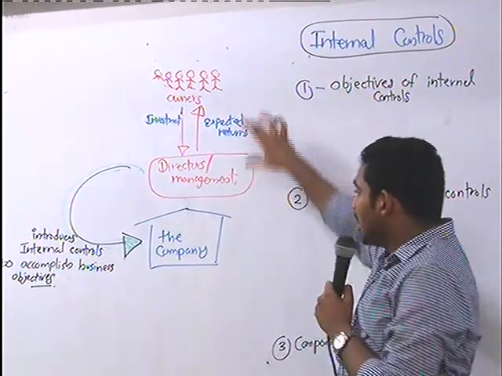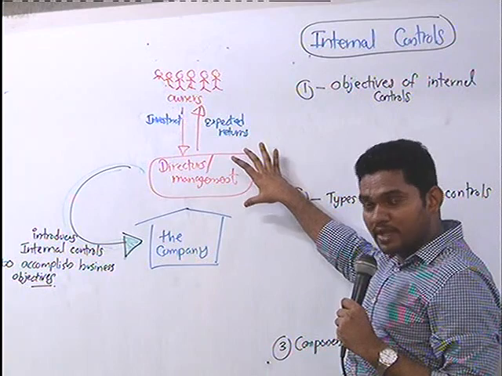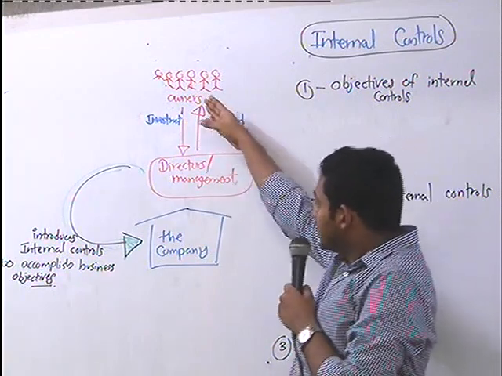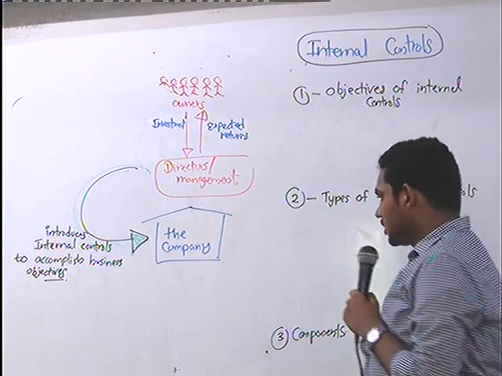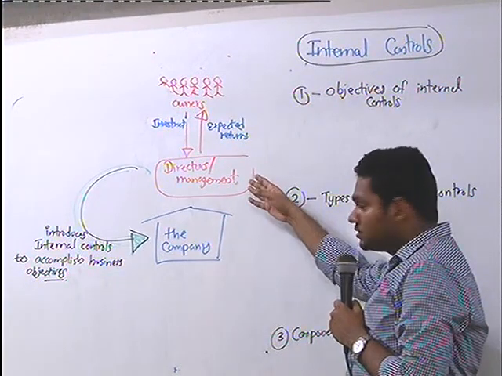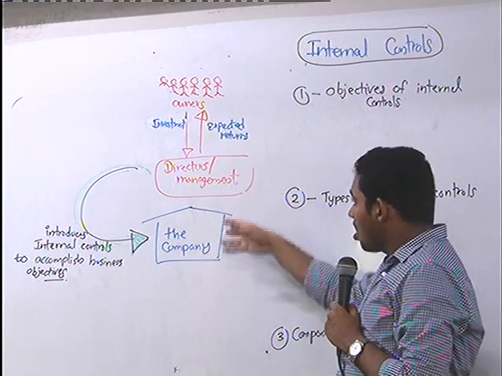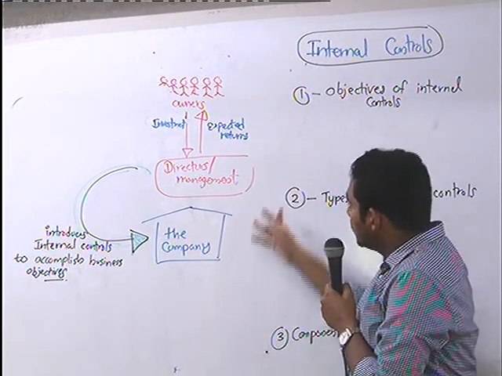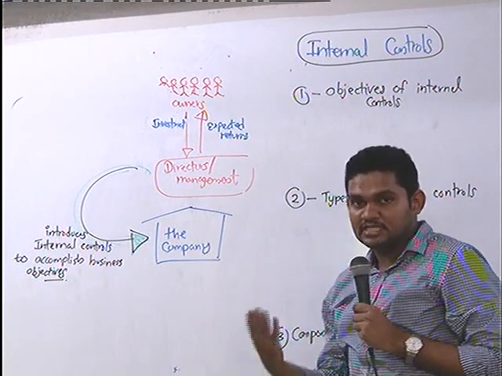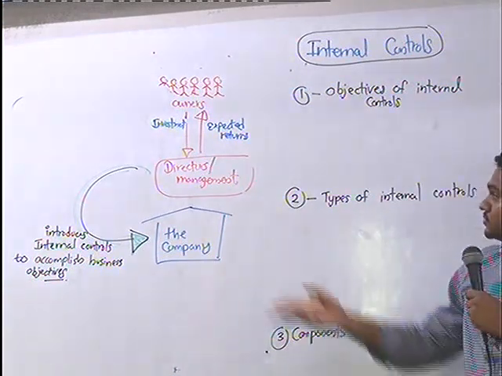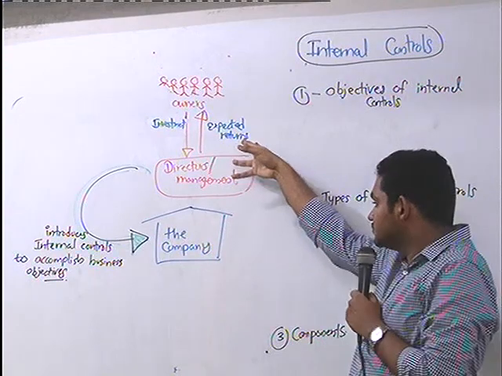I clubbed directors and management together here. Owners make an investment through the directors to the company, so these are the responsible people for the invested funds. In return, owners are expecting a return. That's what I have mentioned here.